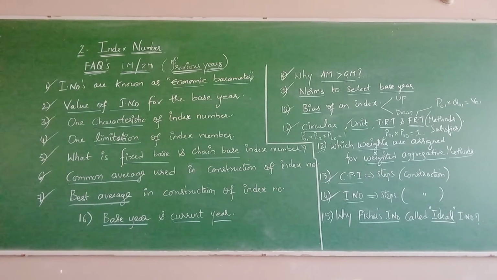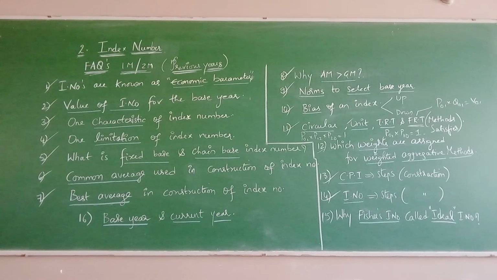What do you mean by CPI? Consumer price index or cost of living index number. Definition: the cost met by a specified class of people in purchasing a basket of goods and services. And what are the steps? Purpose and scope, family budget surveys and enquiries conduction, and then price quotations obtaining, and the fourth one is methods of constructing CPI. There are two methods: aggregative expenditure and family budget.